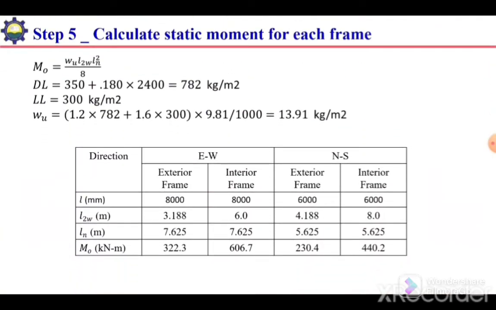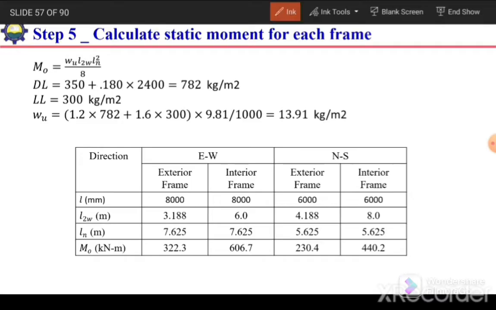Okay, after deciding the width of column strip and middle strip, the next step is to calculate the static moment for each frame. We have seen that the static moment is equal to WL square over 8 in case of beam, and similar is the case in case of slab having width L2W or L2, width of frame or width of design strip. Here WU is uniformly distributed load, L2W is width of frame, and Ln is clear span.